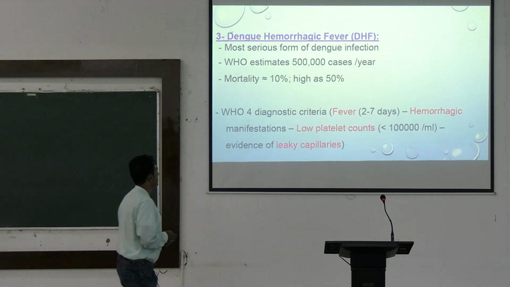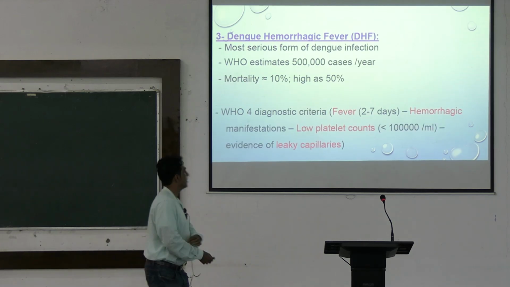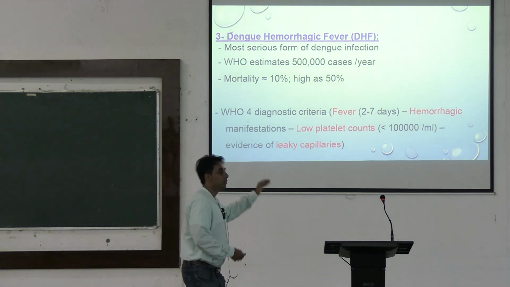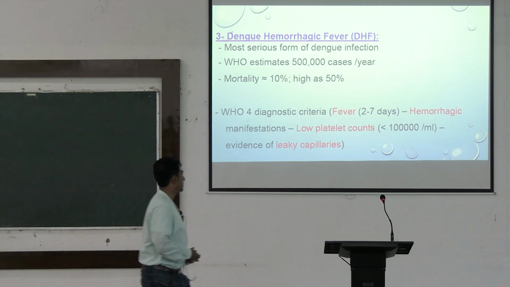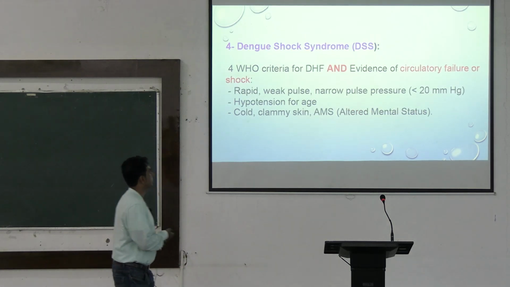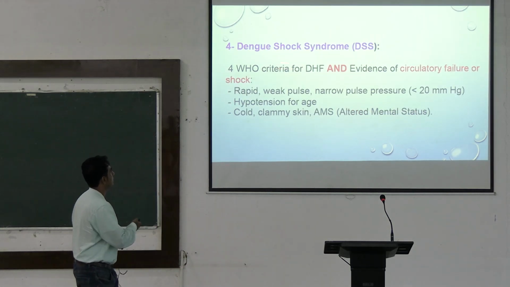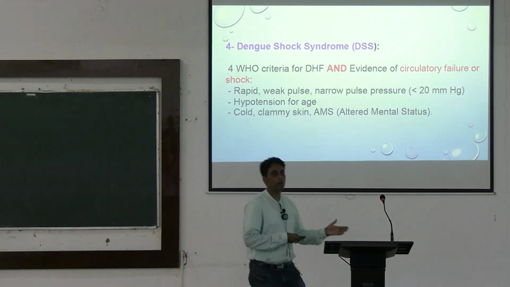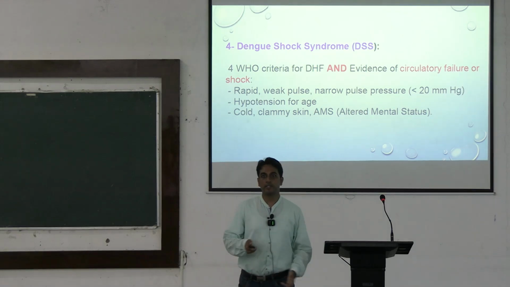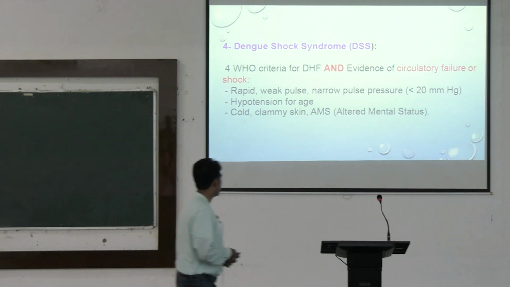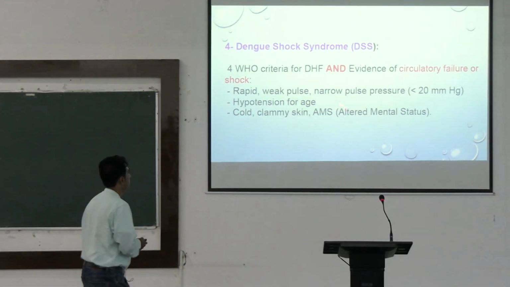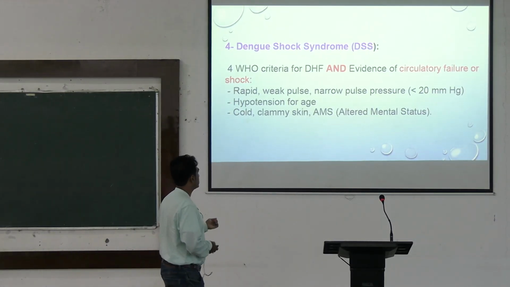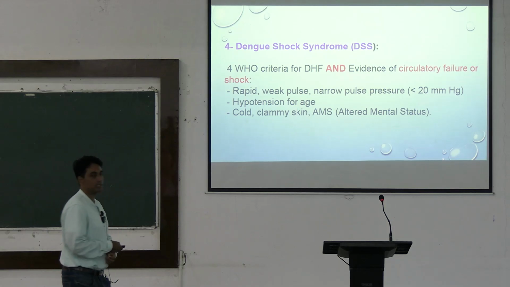So, what is dengue hemorrhagic fever? Fever plus hemorrhagic manifestations like rash all over the body, low platelet count, and evidence of leaky capillaries. With this, when there is evidence of circulatory failure, the patient is going into dengue shock syndrome. A patient of dengue hemorrhagic fever, if not managed rapidly, will go into dengue shock syndrome. There will be rapid weak pulse, narrow pulse pressure which is less than 20 millimeter of mercury, hypotension with cold clammy skin and altered mental status.